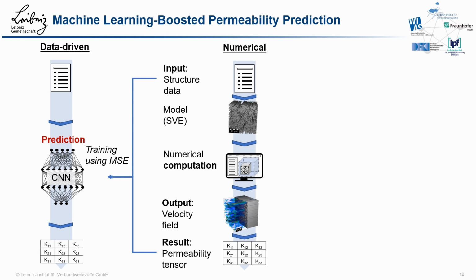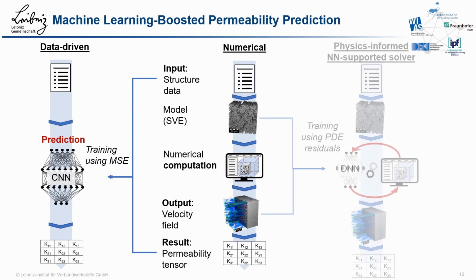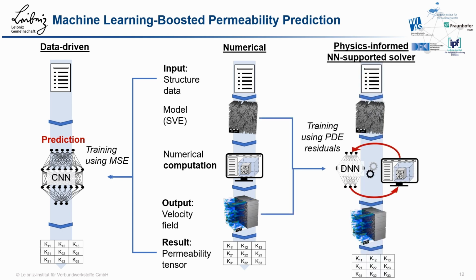The second approach is to use small models in binary form as input instead of just a few structural parameters. The much more complex approach is to use physics-informed neural networks to speed up the solver. Here the focus will be rather on the more computing-extensive mesoscale level. Of course, it has to be said that we hope for an acceleration, but it could well be that the effort is higher in the end.